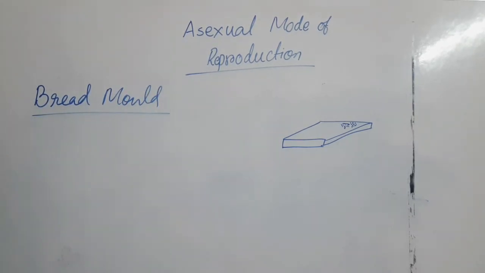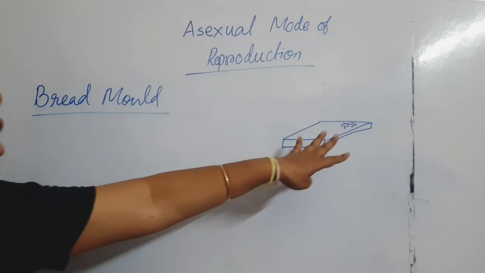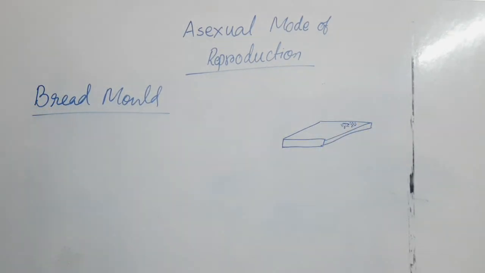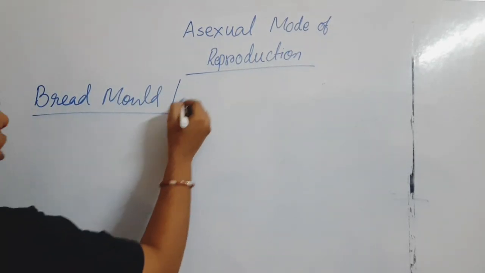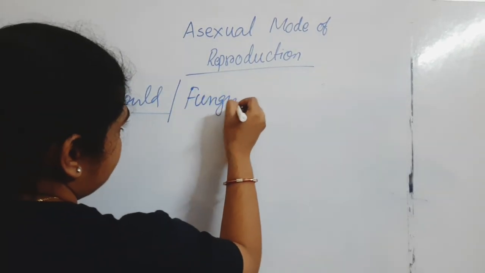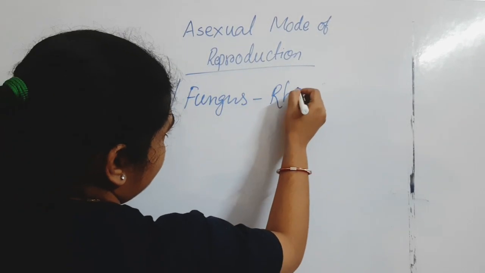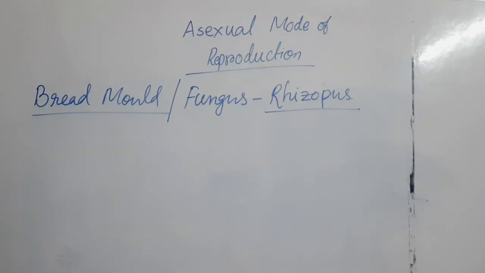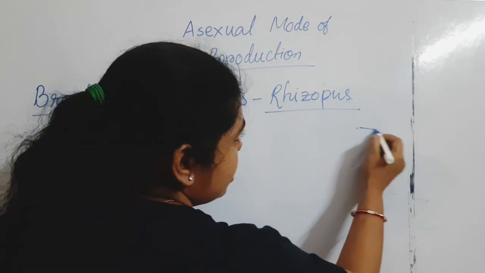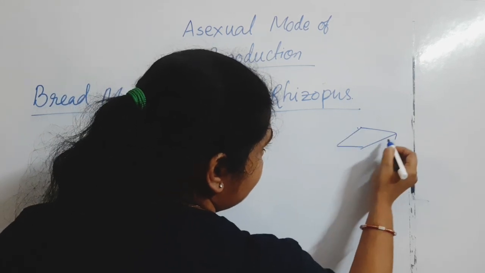What is a bread mold? It is growing on bread, so it is called bread mold, right? Bread molds are nothing but a fungus. That fungus is known as Rhizopus. Why was I telling you about the bread and its different colors?